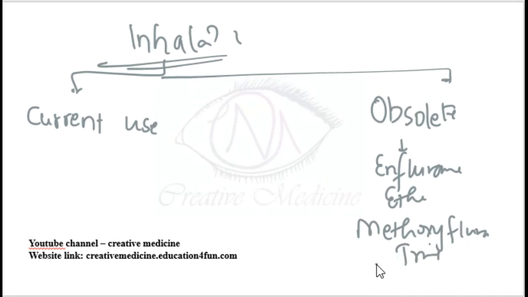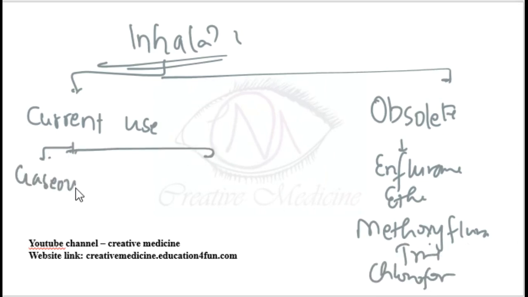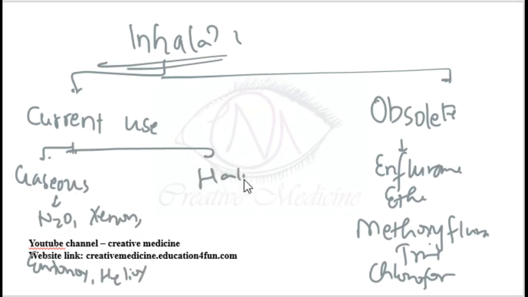All the inhalational agents which are currently in use can be divided into two types: gaseous inhalational agents and volatile agents. Gaseous agents include nitrous oxide, xenon, entanox, and heliox, whereas volatile inhalational agents include halothane, sevoflurane, isoflurane, and desflurane.